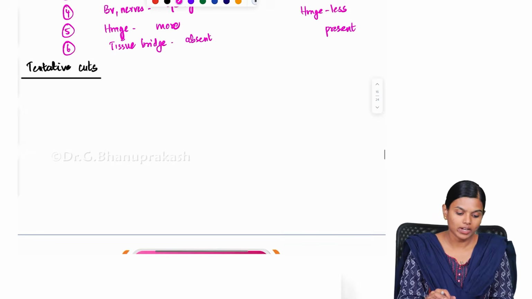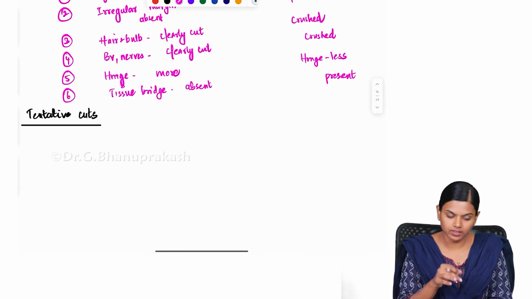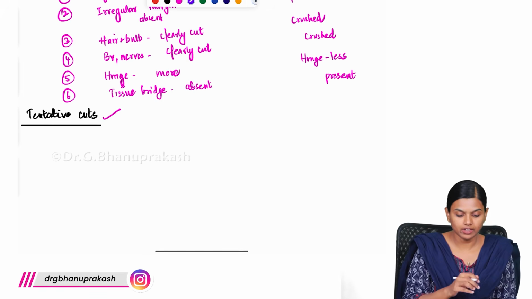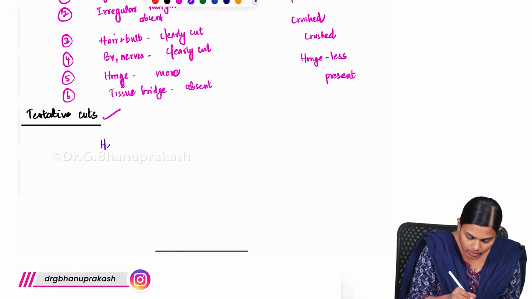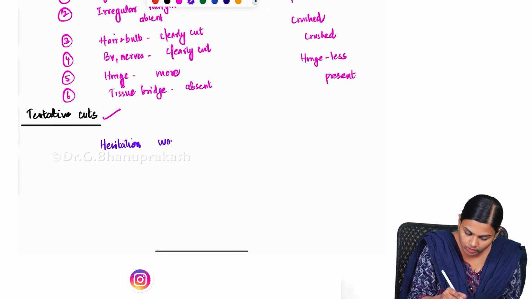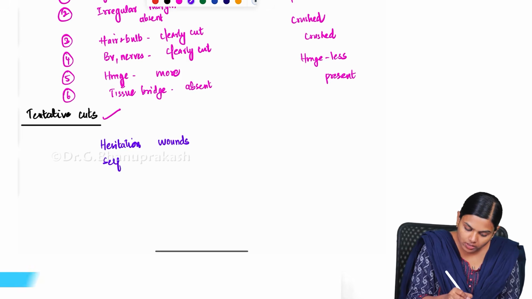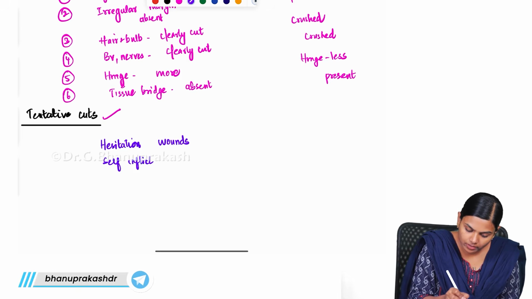And while differentiating this, we have to differentiate one other thing also, that is a tentative cut. These are also known as hesitation wounds, and these are mostly self-inflicted, seen in people with suicidal tendency.